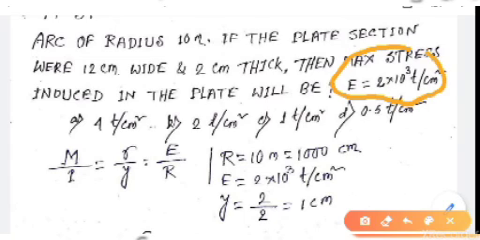By the simple bending equation we know M by I equals to sigma by Y equals to E by R. Here R, the radius of the arc, is given as 10 meters, so we get 1000 centimeter. E is given as 2 into 10 to the power 3 ton per centimeter square, and the plate is 2 centimeter thick, so Y equals to thickness by 2, so 1 centimeter.